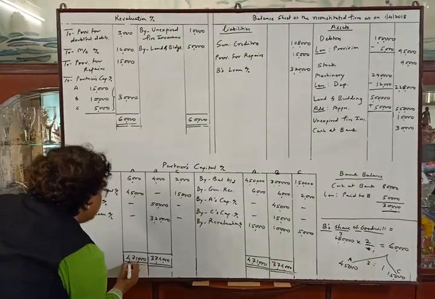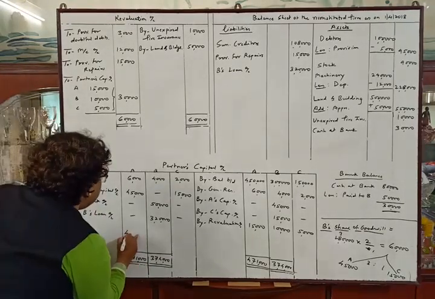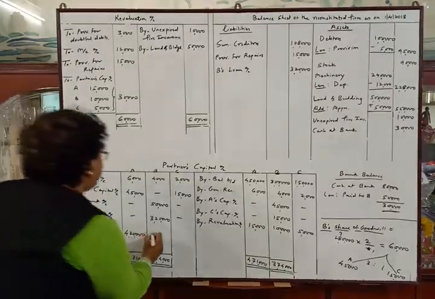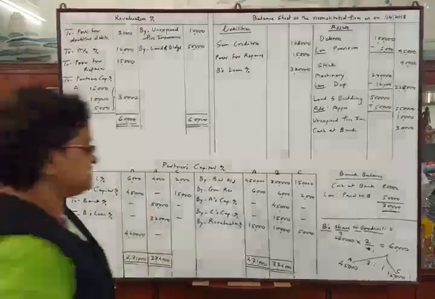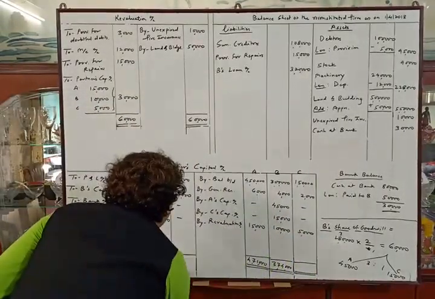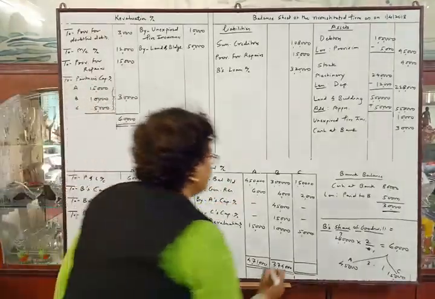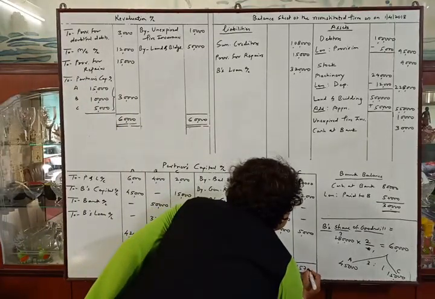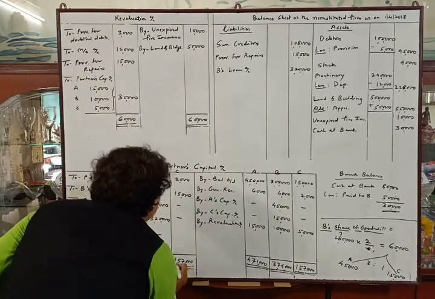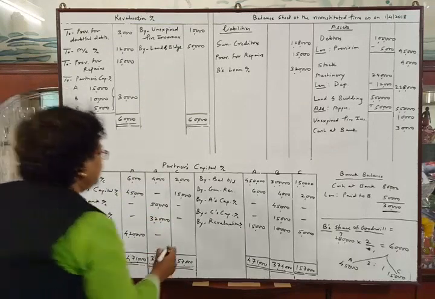So we will deduct 51,000 from 4,71,000. So the amount remaining will be 4,20,000. Now we will tally C's capital account. Credit total is 1,57,000. We'll deduct 17,000 from that, so it will remain 1,40,000,